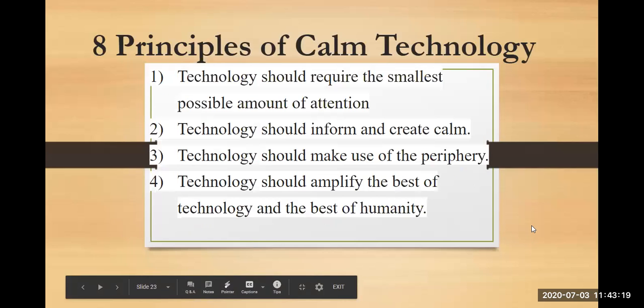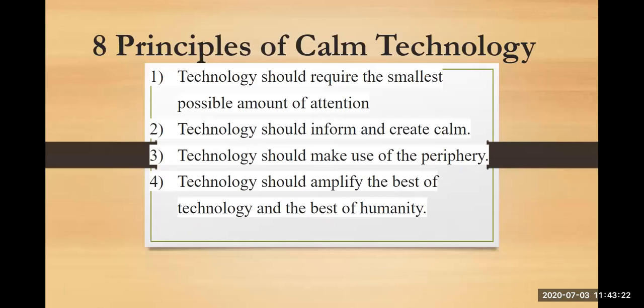Let's see what is next. What are the 8 principles of calm technology? When we talk about calm technology, what are the 8 principles we have to look into? The very first principle says technology should require the smallest possible amount of attention. That is what calm technology is, to be very honest. Technology should ask for the smallest amount of attention. It should not say that you keep talking with me, then only I'll give you information. It should have less interaction, but more information.